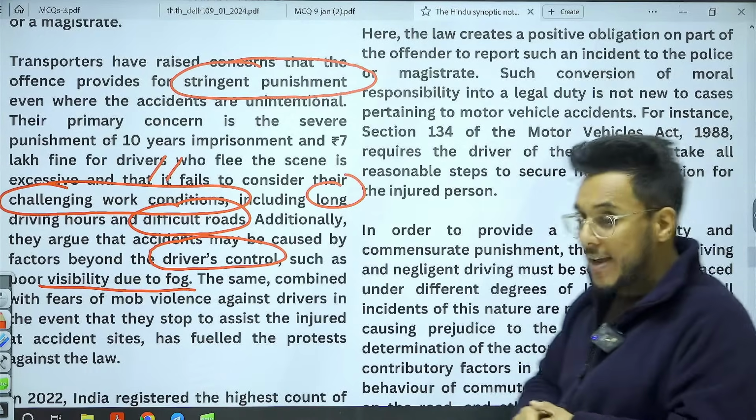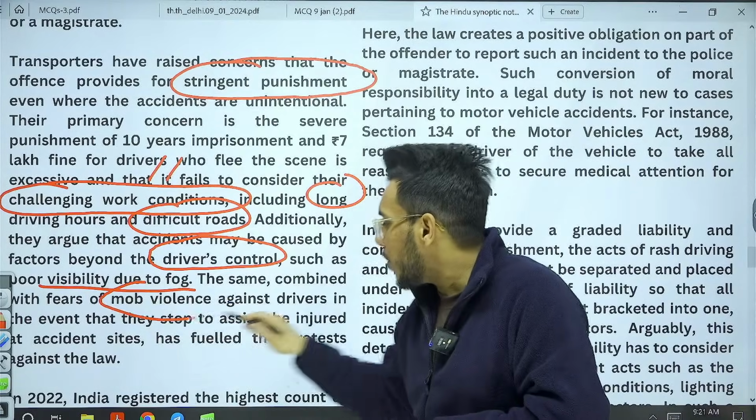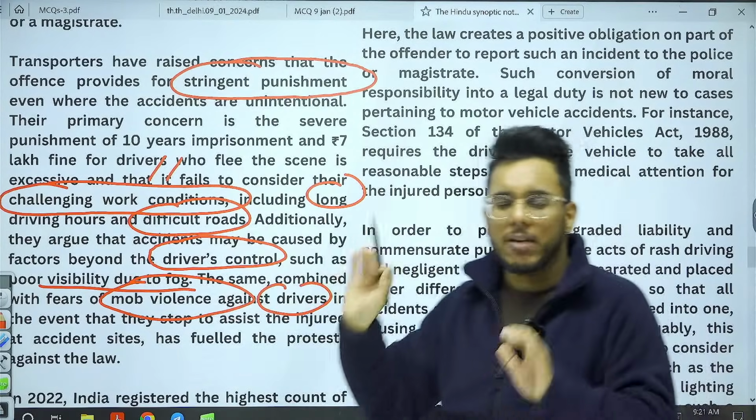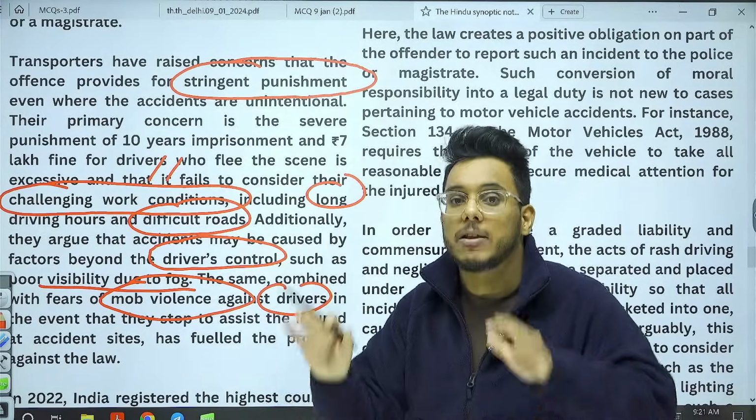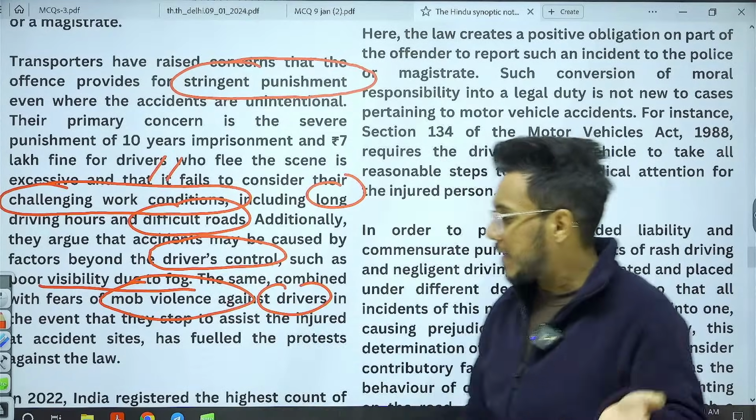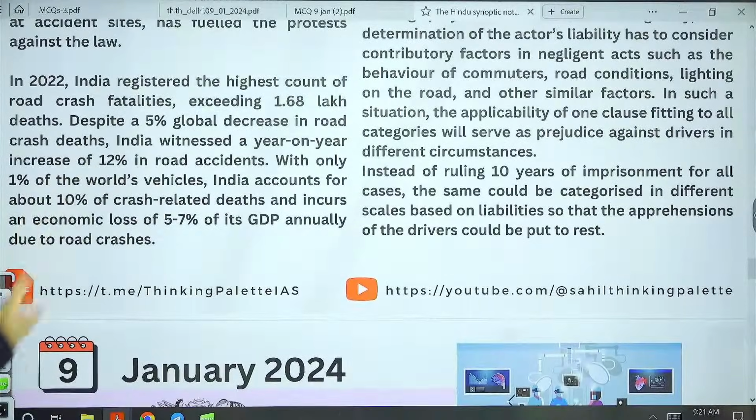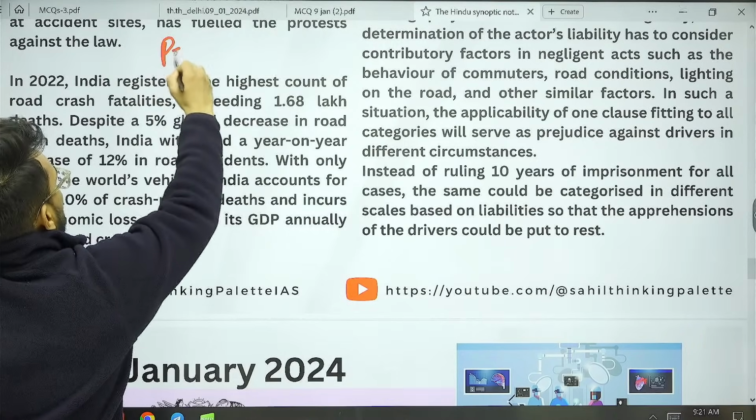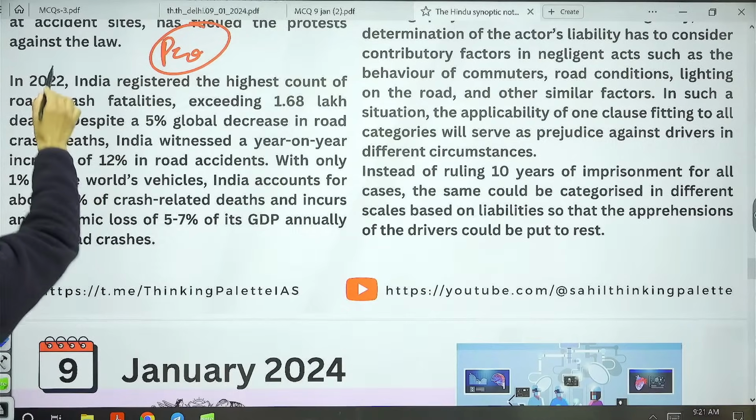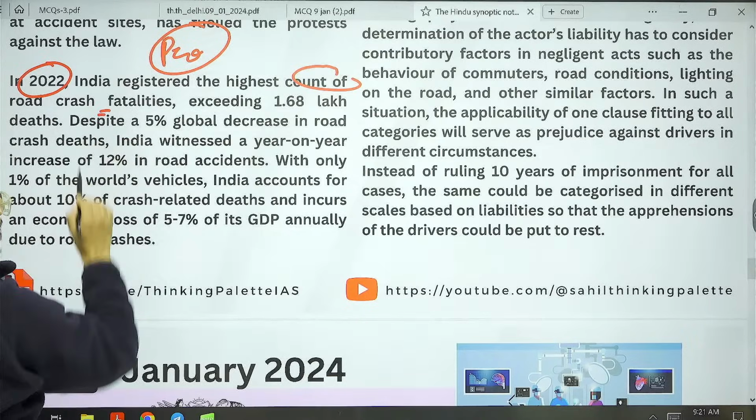Also, guys, many times, why do drivers run? You need to understand that often there is mob violence against the driver if they have been in an accident. If they stop there to help, what will happen? The mob might harm them, might kill them. This is the reason that they run. So rather than addressing these reasons, higher punishments have been given. This is the reason that it is unjustified. But on the other hand, we have reasons in support. Number 1, in 2022, India registered the highest count of road crash fatalities.